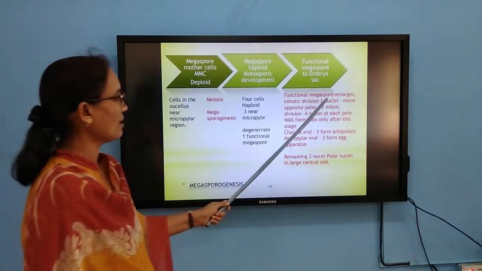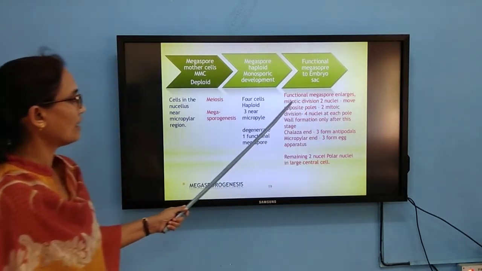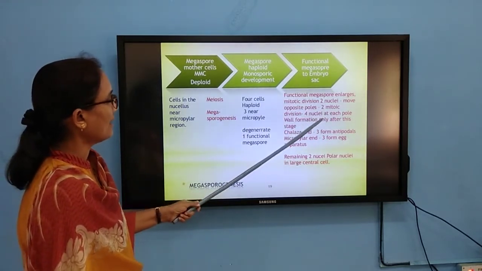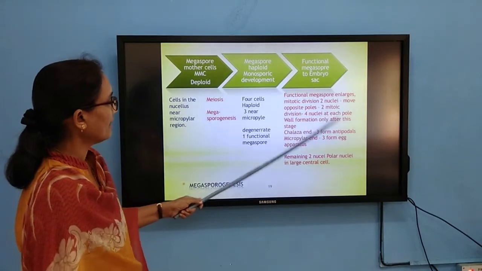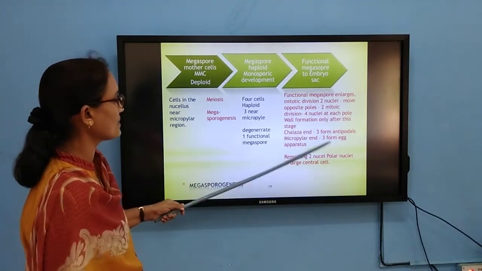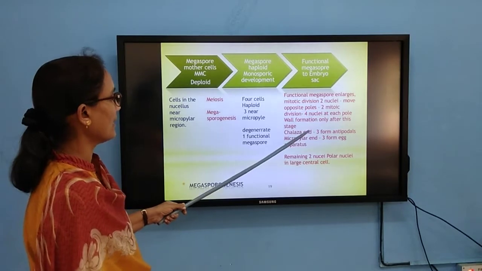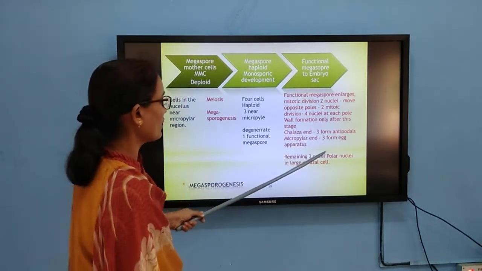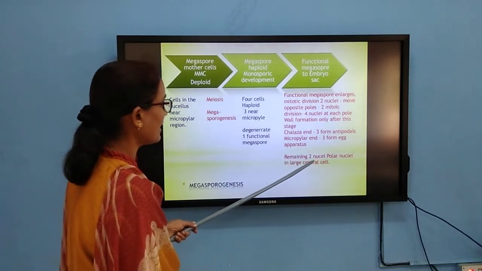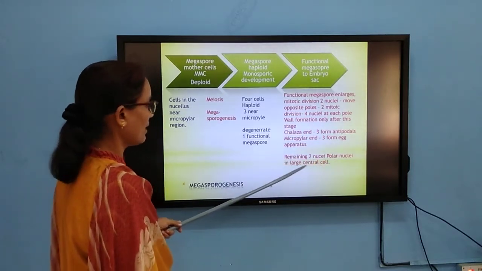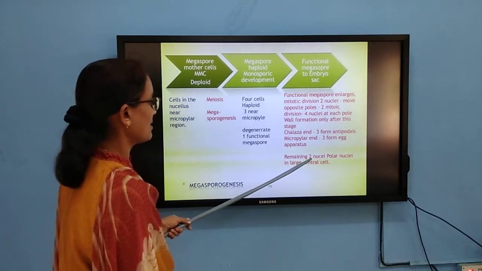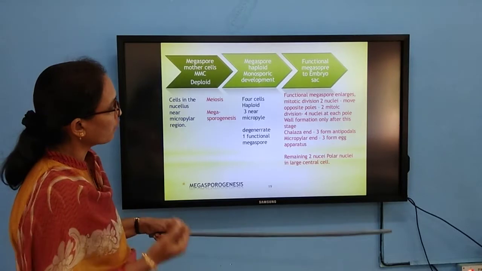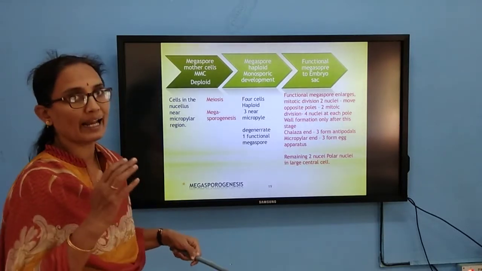Now this functional megaspore enlarges, and its nucleus undergoes mitotic division, forming 2 nuclei and then 4 nuclei. They then start moving towards the poles. At the chalazal end, 3 form the antipodals. At the micropylar end, 3 form the egg apparatus. The remaining 2 polar nuclei are present in the central cell. So 2 nuclei become 4, and those divide further to form 8 nuclei.